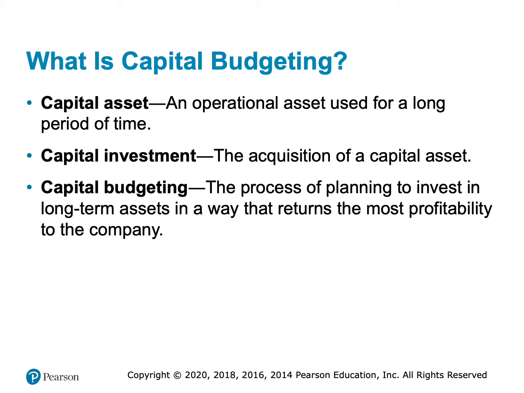So a capital asset is again that asset that we're going to use for a long period of time in the business. Typically it's pretty expensive. When you were taking financial accounting or accounting 2301, we called these property, plant, and equipment. They're in that long-term asset section. These are all the assets that get depreciated.